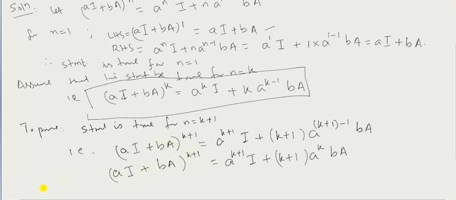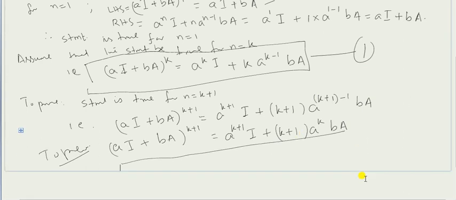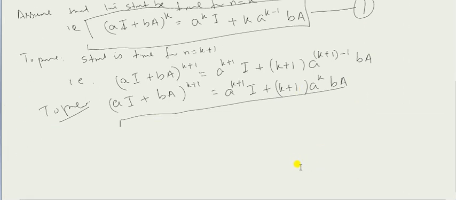Remember, I have to prove this one. For that, the previous statement will be considered a given statement. That means I am given this and I have to prove the other statement. Okay, so let us try it.